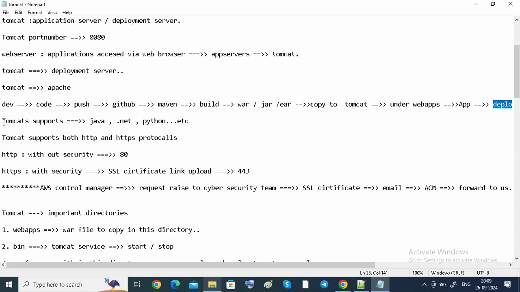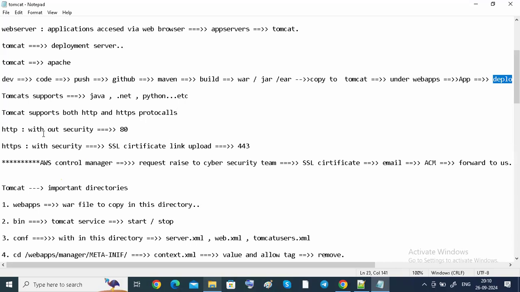Tomcat supports Java, .NET, Python, like that. It supports around 50 plus languages, guys. And Tomcat supports both HTTP and HTTPS protocols.